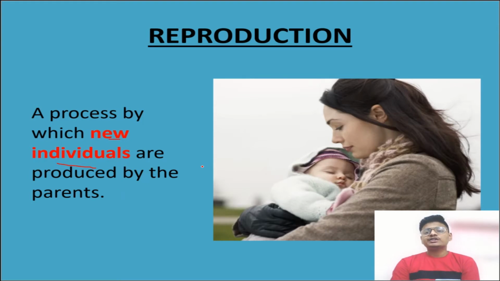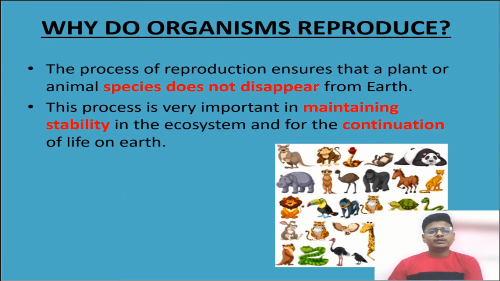So there was a question: why do organisms reproduce? Now I will give you the answer of this. The process of reproduction ensures that a plant or animal species does not disappear from earth. This is the main reason. Reproduction makes a copy of the parents, and the same species will continue over a period of time. This process is very important in maintaining stability in the ecosystem and for the continuation of life on earth. Everyone is clear with this?